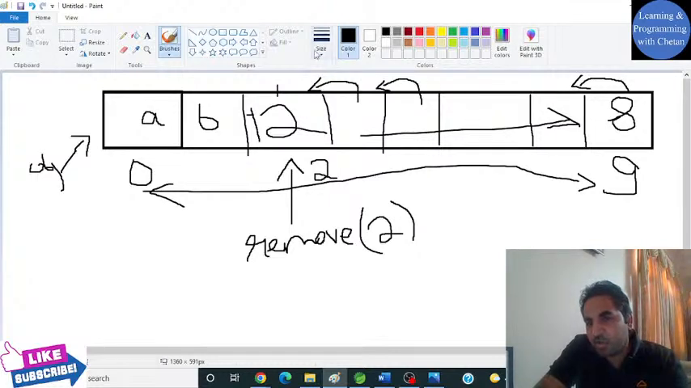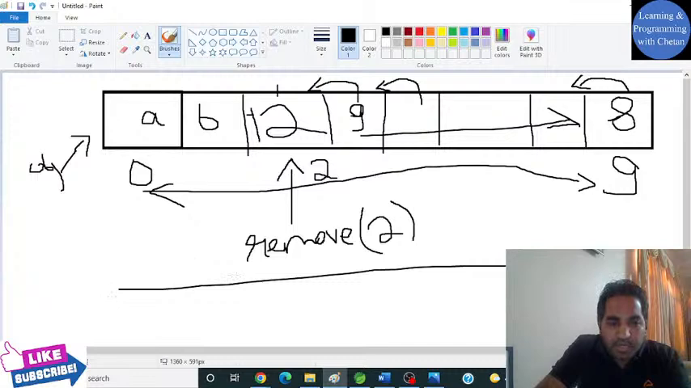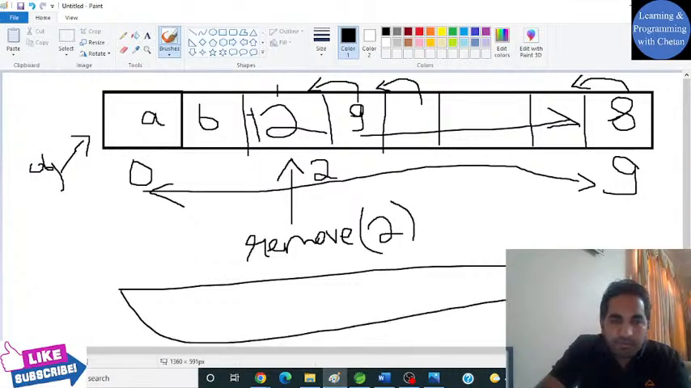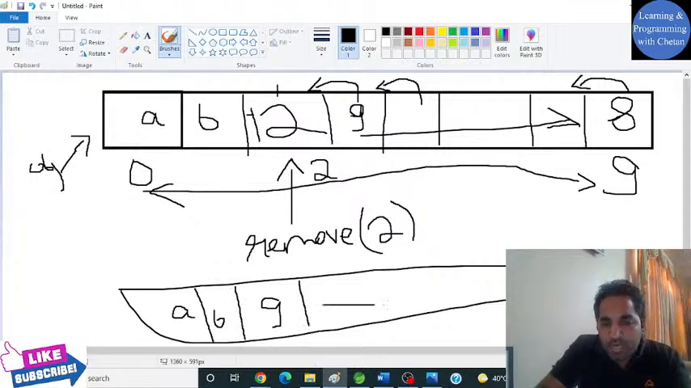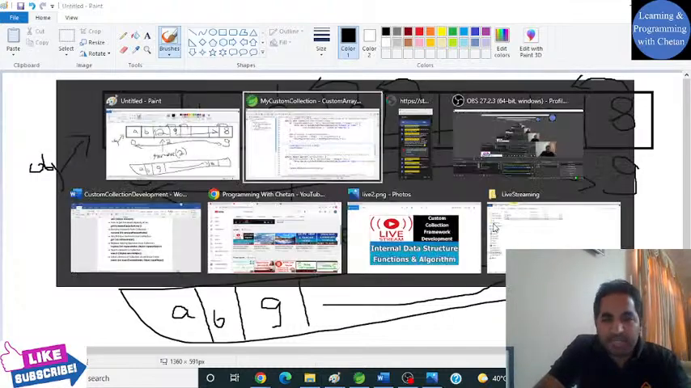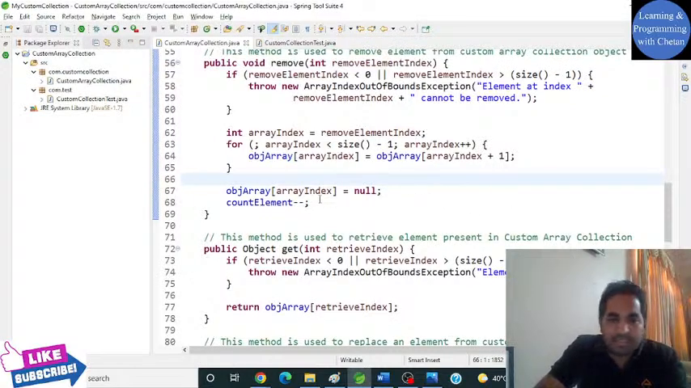So one by one we will shift all the elements. Suppose here we have the value 9. Now in our new object array we will have a, then b, and then 12 will be removed and the next value will be 9, right? It will keep going like this, and then we will have the value 8 here, and then there won't be any value at the last index, which we will deallocate. So let me take you to the code and let us try to understand what we have actually done.